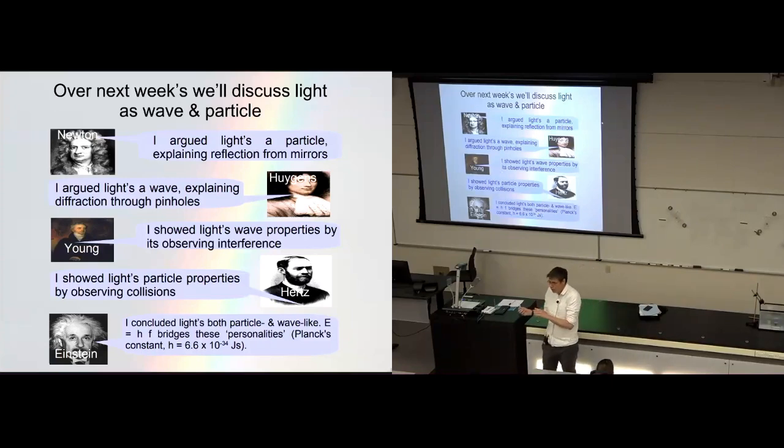And so that little equation and that little constant of nature link the wave-like and particle-like properties of light, which are a very, very strange feature of light. It's not simply a wave, it's not simply a particle, it's something beyond that, different from that, that exhibits both wave-like and particle-like properties. Okay.